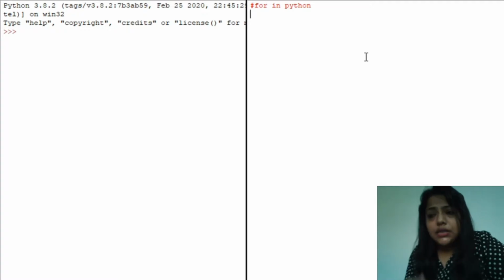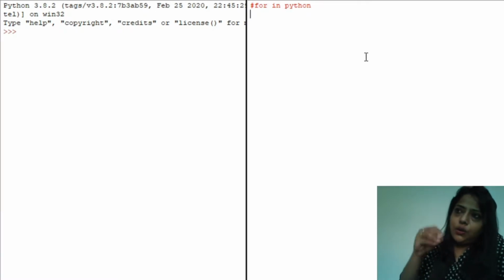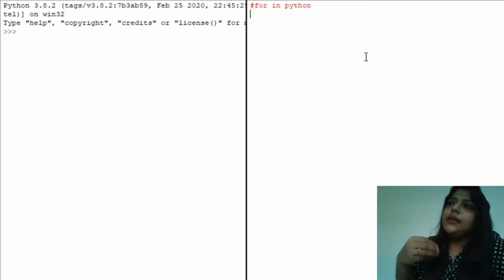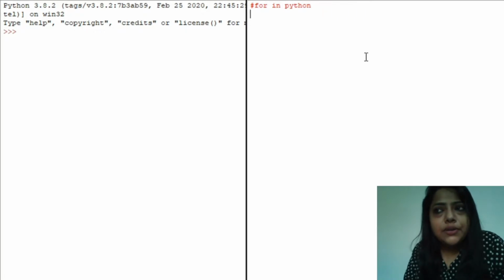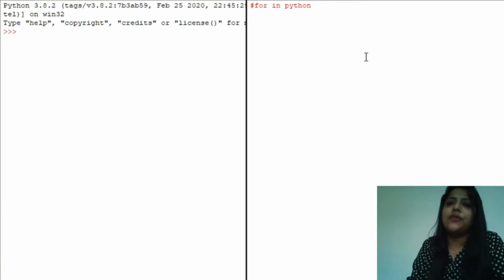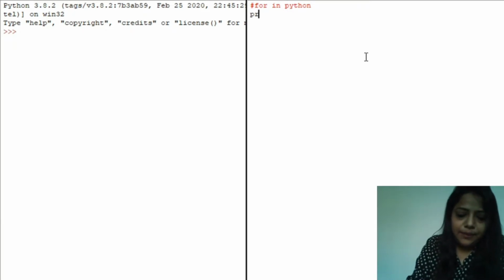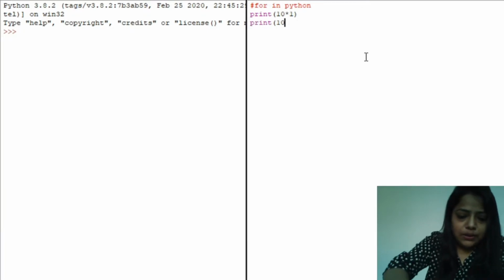Again, if I ask you to print a table of 10, then how are you going to do it? The table of 10: 10 into 1, 10 into 2, 10 into 3, print 10 into 4, print 10 into 5. You're writing the same kind of statements again and again. Like print 10 into 1, then again you are writing print 10 into 2.